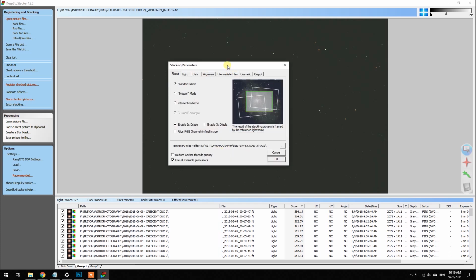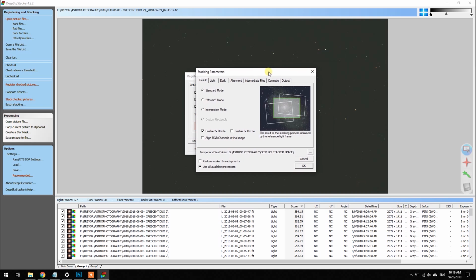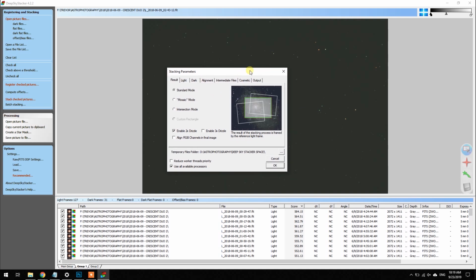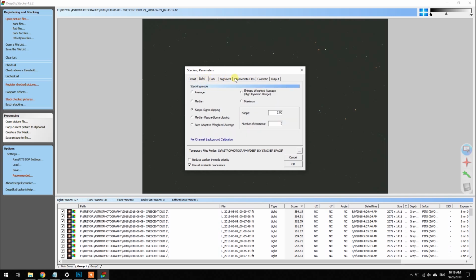The stacking parameters. Here's a big one here, the enable 2x drizzle. Now, depending on your machine, that may really take a long time. With DSLR images, with bigger, newer DSLR cameras with a massive image size, that can really take a long time. This one, because the images were bin 2x2 and they're a rather small size, this is recommended to drizzle. There's many advantages of that, but one of them being the image will be twice as big. All of the rest of the settings in here I'll keep at their defaults.